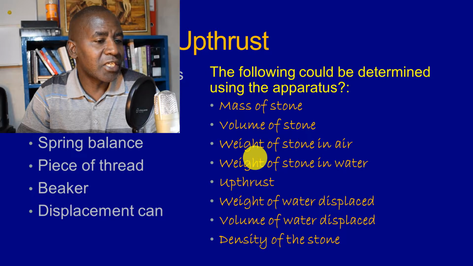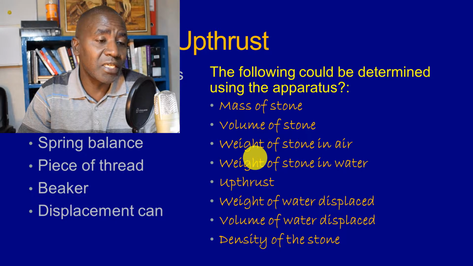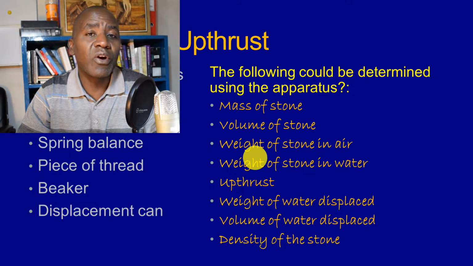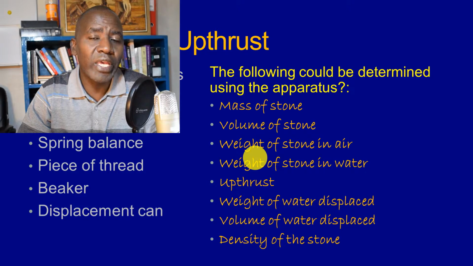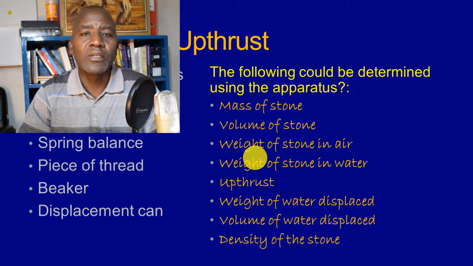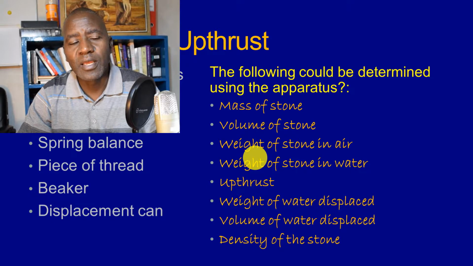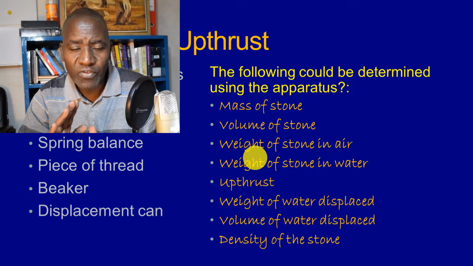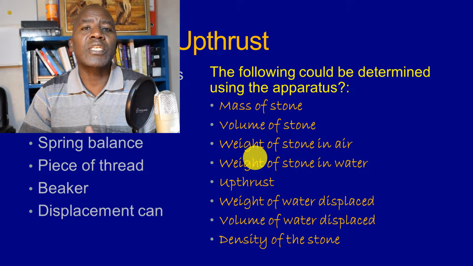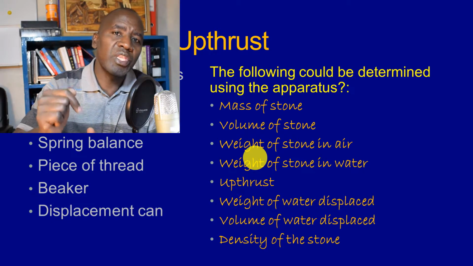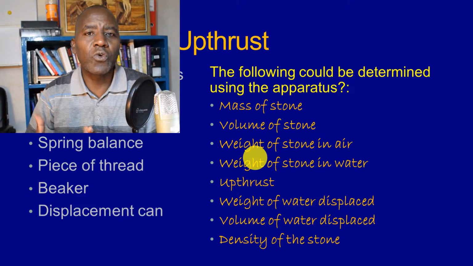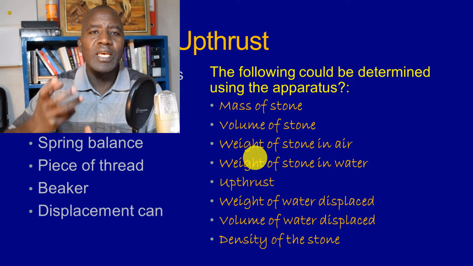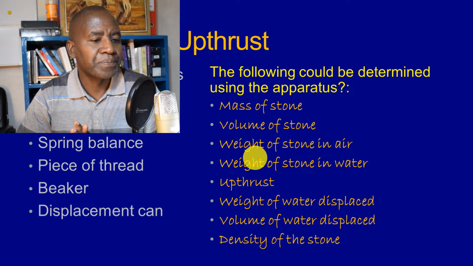The next one is that you could even find how much weight the stone appears to have if it is immersed in water. We know that when objects are immersed in a liquid or in a fluid, they appear to weigh less. So you could determine this weight that the stone appears to have. And then the difference between the two, the weight in air and the weight of the object in water, will give you the upthrust on the stone due to the water. In other words, the amount of force that the water exerts on the stone upwards can be measured that way.